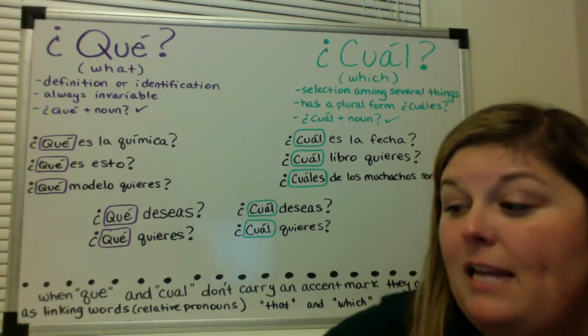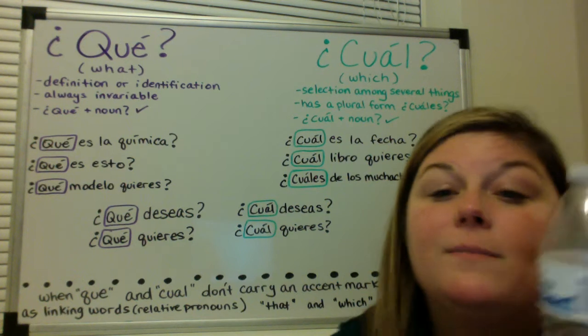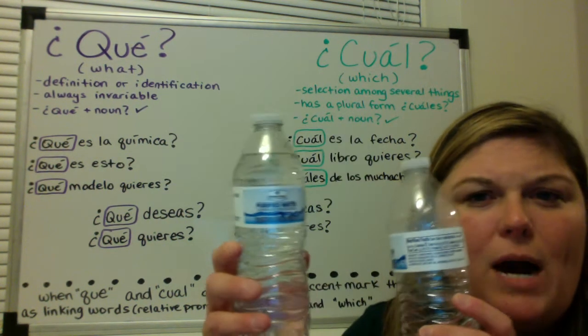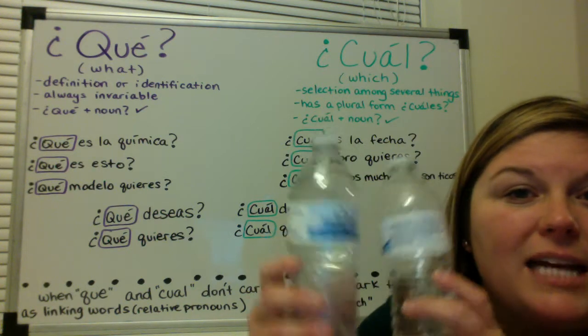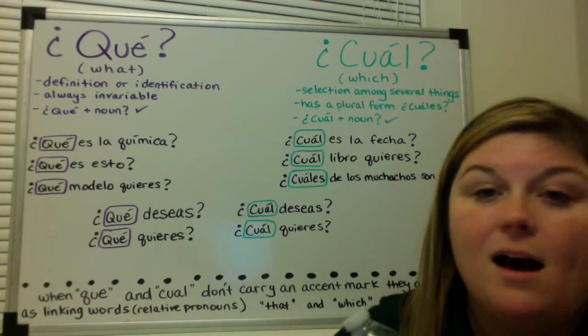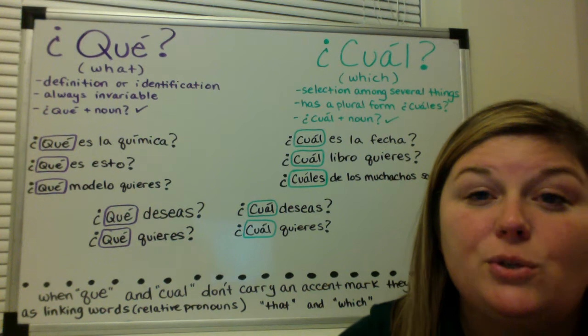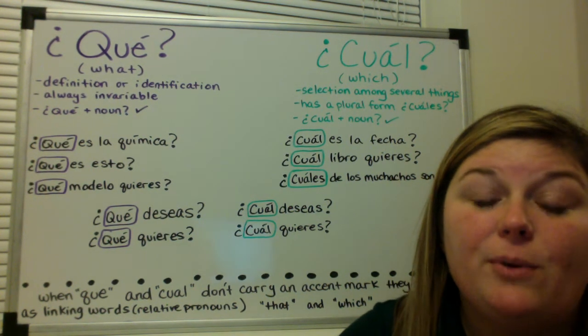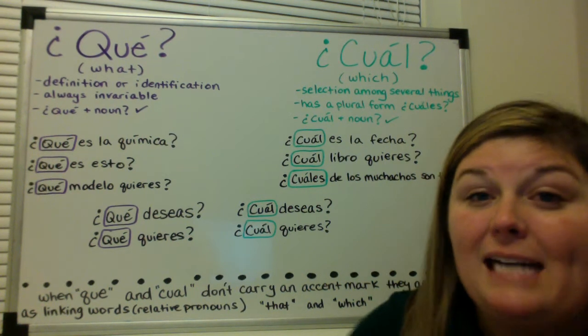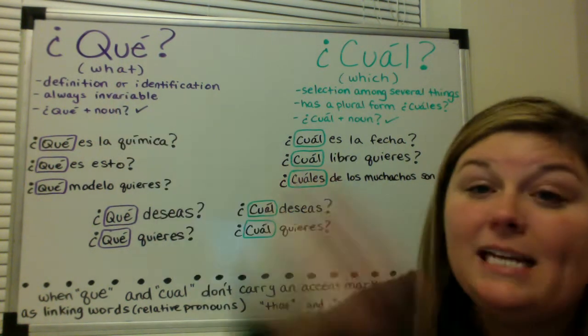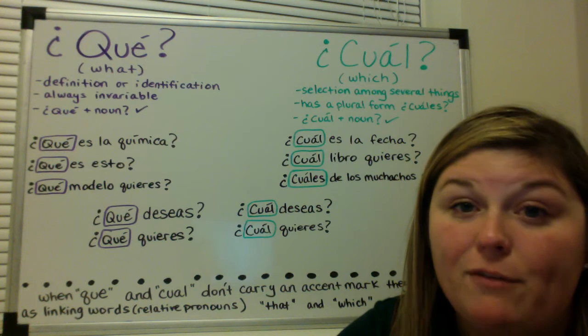If I said, ¿cuál es tu agua? Which is your water? I'm asking you to make a selection, a choice amongst things. So you're going to choose cuál whenever you are selecting among things. Now, as I mentioned earlier, que is always invariable. It does not have a plural form.